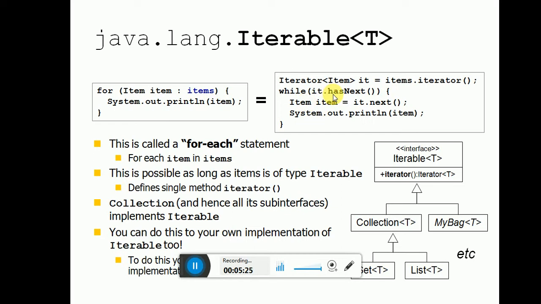This is a little bit different in code compared with the iterator. This is called the for-each statement: for each item in items. This is possible as long as the items are of an Iterable collection type, and hence all the subinterfaces implement Iterable. You can also do this with your own Iterable implementation. So Iterable is the basis of collections: bag, set, and list.